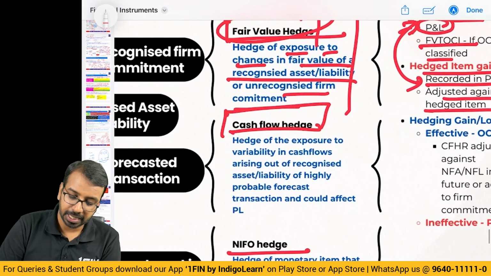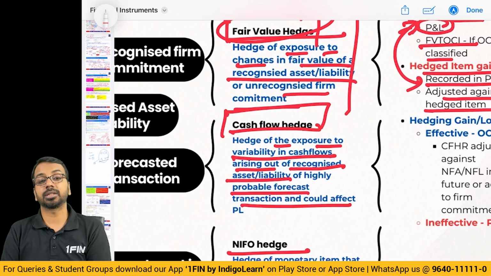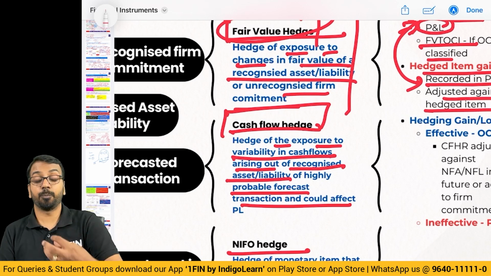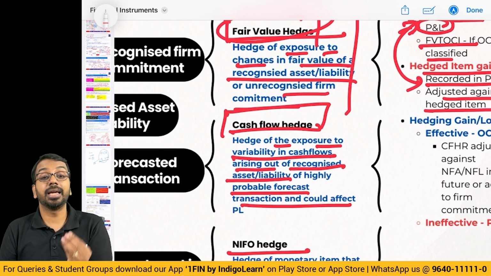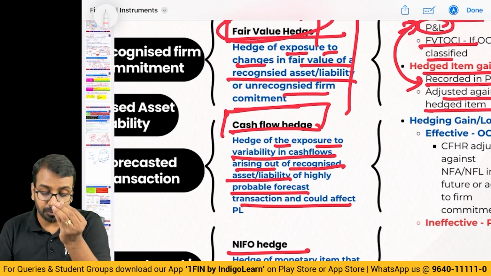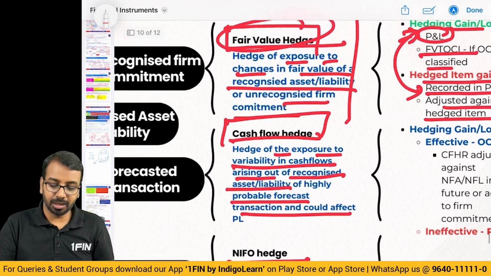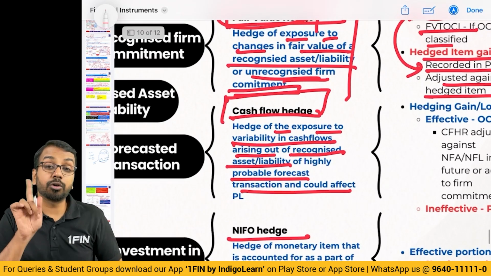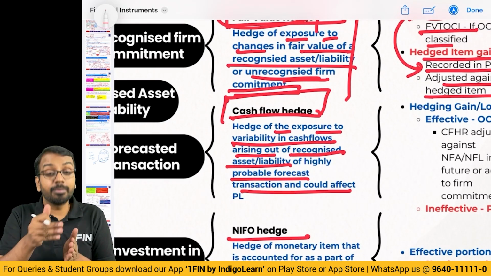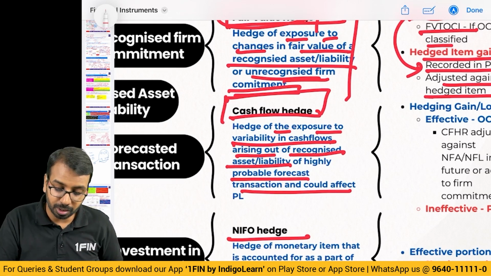Then comes cash flow hedge. What is cash flow hedge? Hedge of the exposure to variability in cash flows arising out of a recognized asset or liability, or a highly probable forecasted transaction that could affect the P&L. Now again, cash flow. I have to pay cash to someone. I want to hedge that. To be a cash flow hedge. Or there is an unrecognized probable forecasted transaction. Meaning to say, I am thinking of buying in the future. See, here I am saying unrecognized commitment. I have already committed. Here I am not committed. I am thinking. Should I buy? Should I not buy? Or I may buy in the future. Because I may buy in the future, I have taken a hedge. That is called a cash flow hedge.